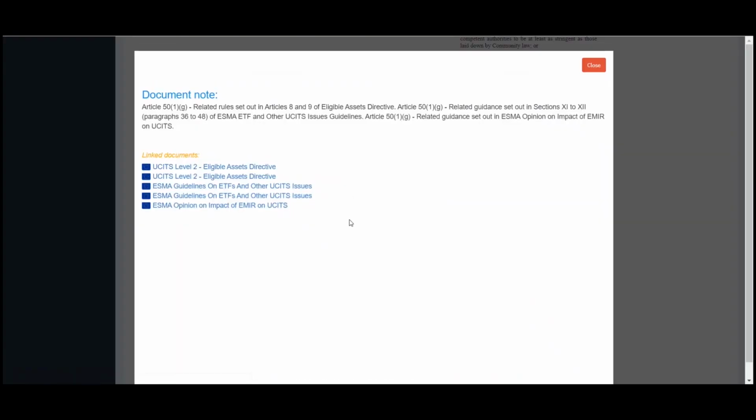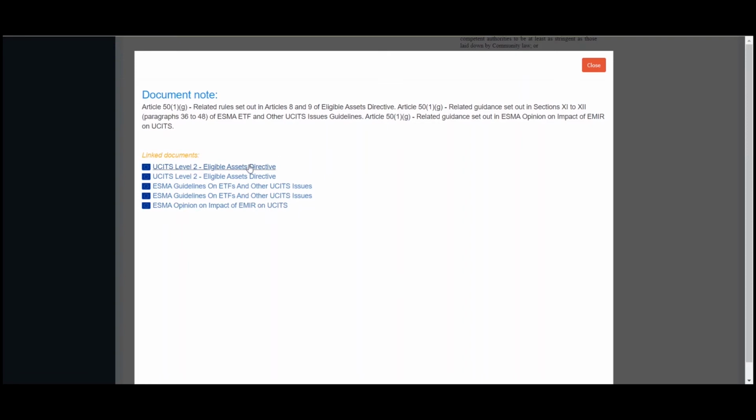By clicking this, we can see that there are related rules in Articles 8 and 9 of the Eligible Assets Directive and related guidance set out in the ESMA guidelines on ETFs and other UCITS issues, and in the ESMA opinion on the impact of EMIR on UCITS.